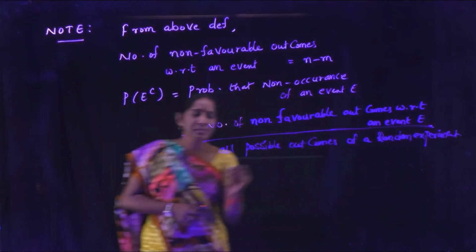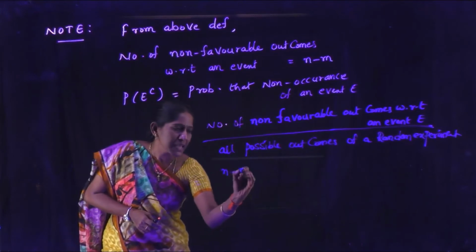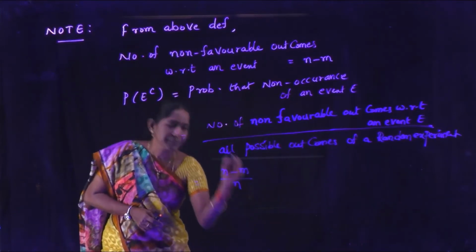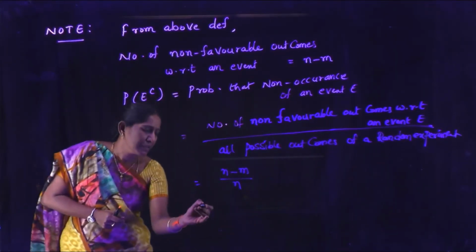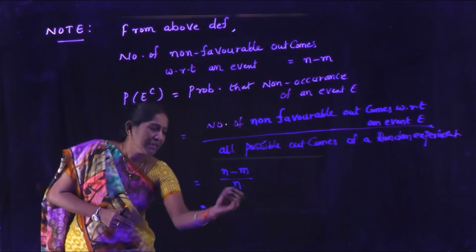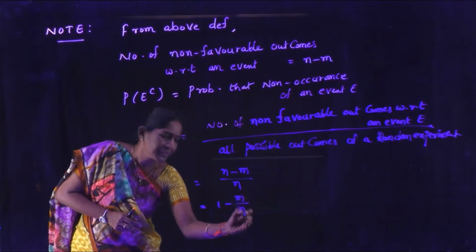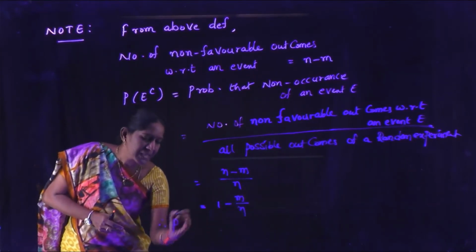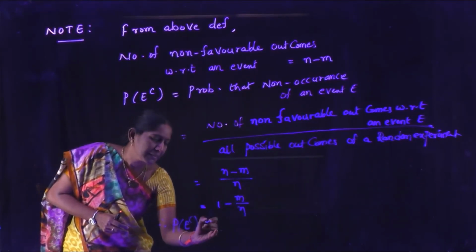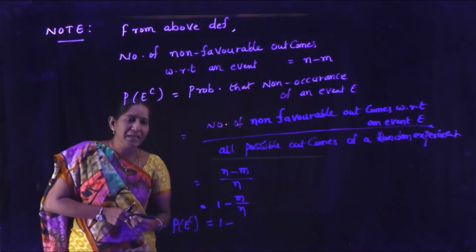That is n minus m by n. By division n by n, 1 minus m by n. Therefore, P of E complement equal to 1 minus m by n.